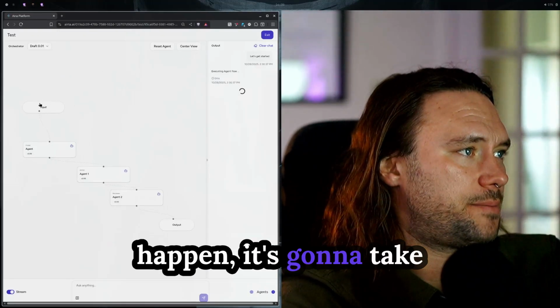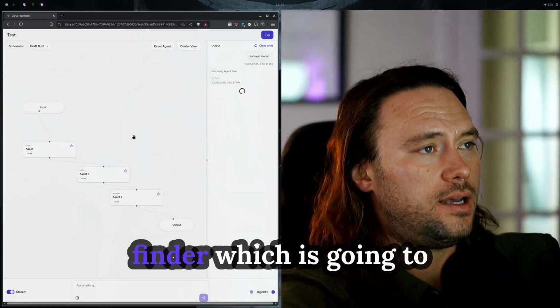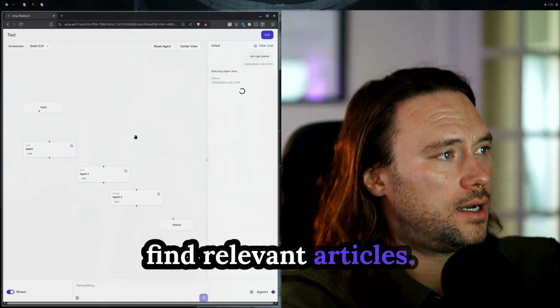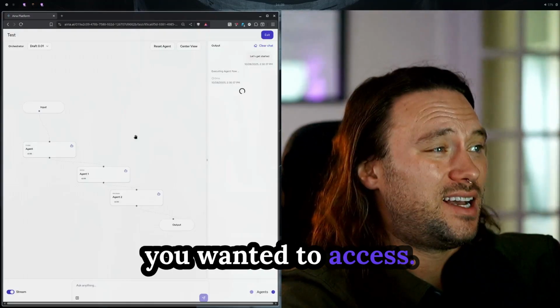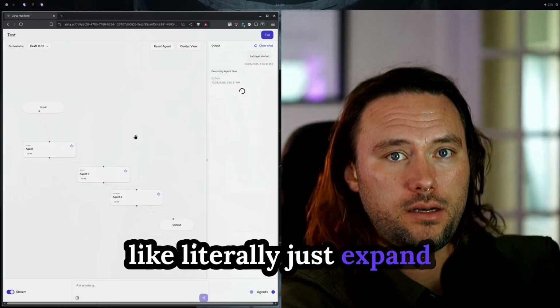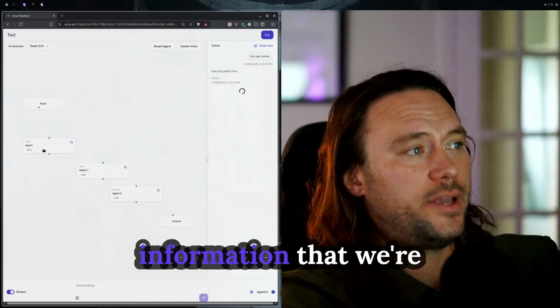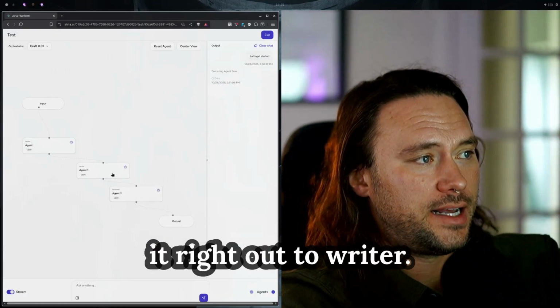And so what's going to happen, it's going to take my input, pass it into the first agent, which is our Finder, which is going to use Brave MCP to go and find relevant articles. You can fine tune this. You can limit what sources you want it to access. You could also have it literally just expand on your company's blogs or case studies. Once Finder finds the information that we're looking for, it's going to generate those summaries and pass it right out to Writer.